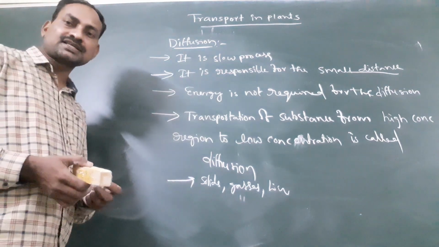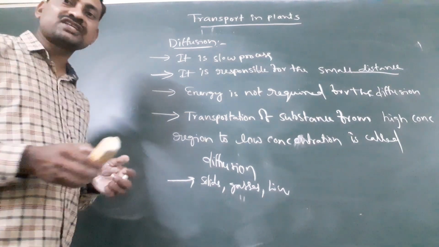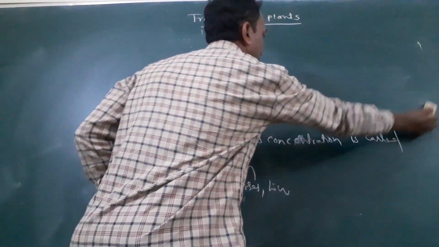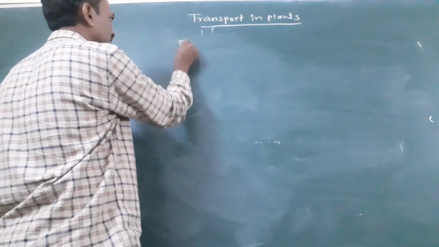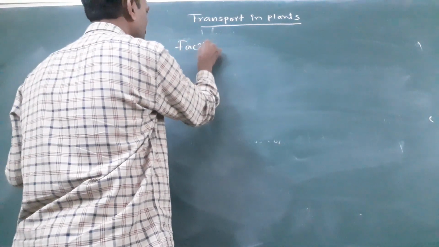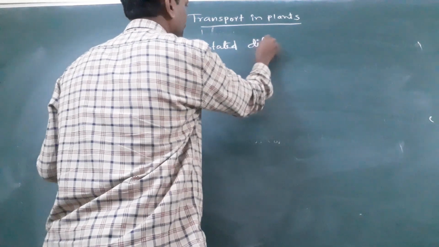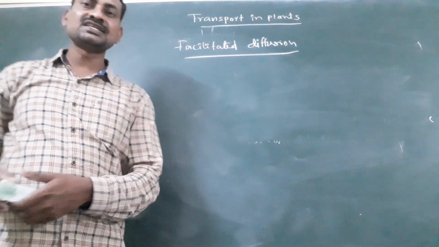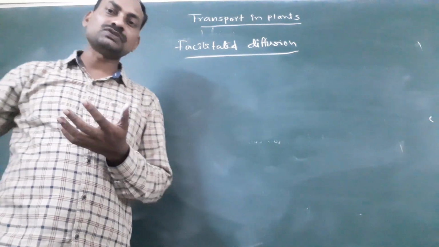Now we will discuss another type of transportation process, that is facilitated diffusion. So here facilitated diffusion means it is also diffusion, but this diffusion is facilitated by something, that is helped by something.